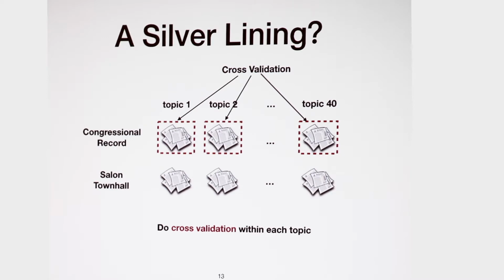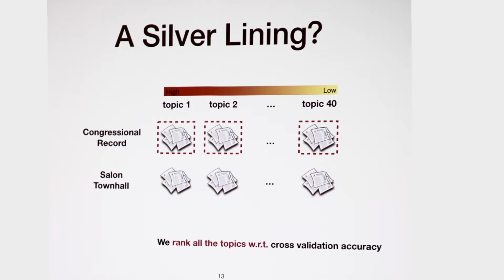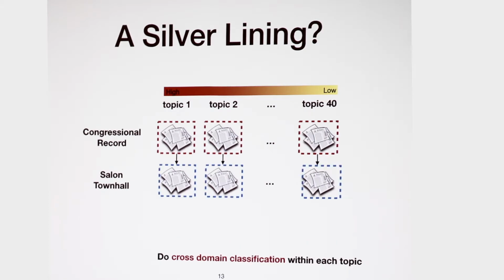And then, next step, we run cross-validation within each topic for Congressional record. And the next step, we rank all the topics with respect to the cross-validation accuracies. And the third step, we train the classification model based on the Congressional record data within one topic, and test on the Salon Tongho data with the same topic.